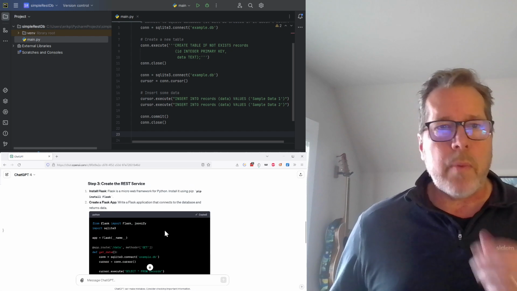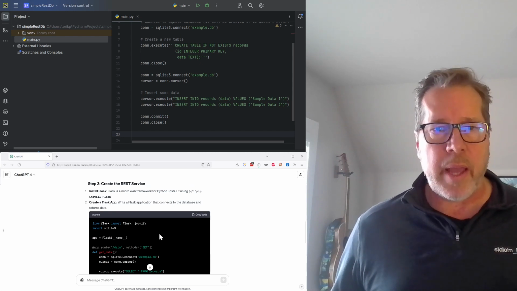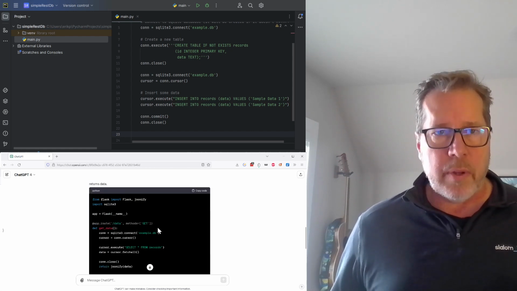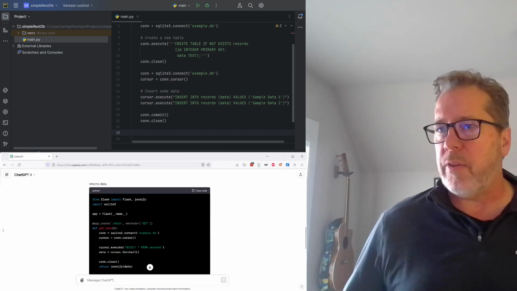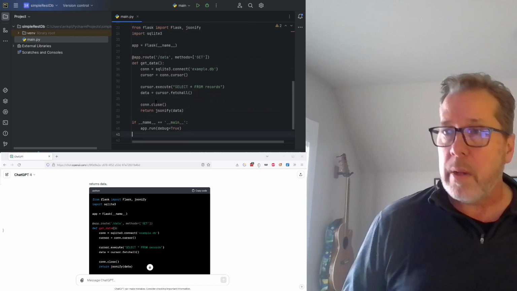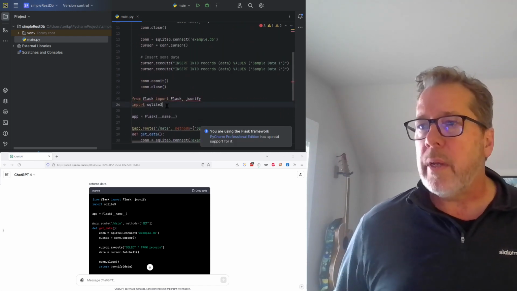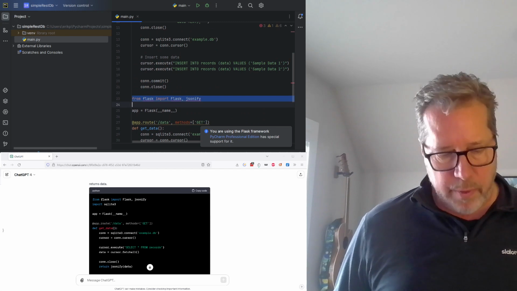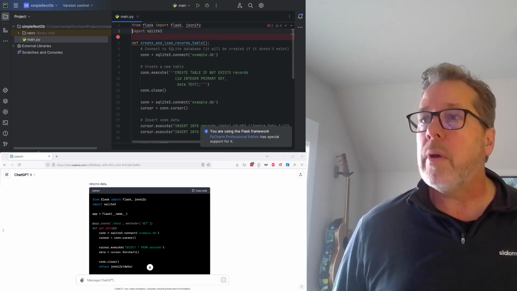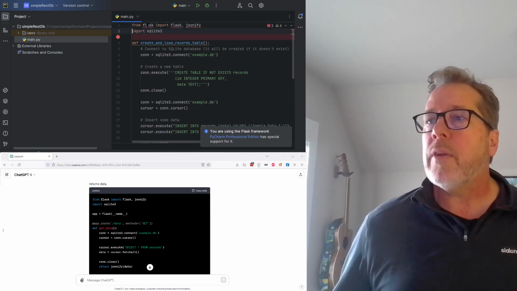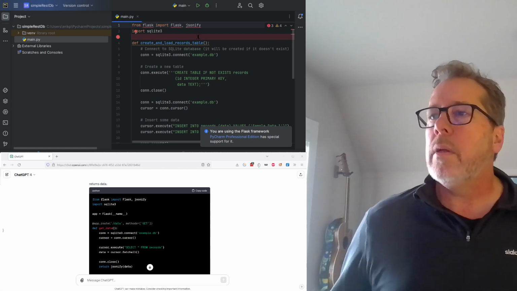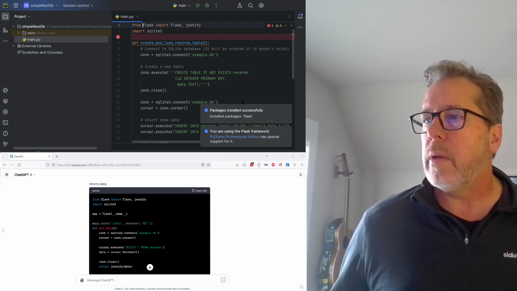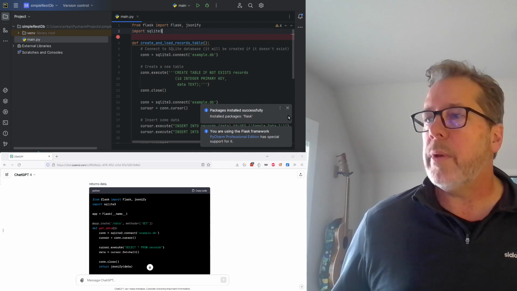Let's copy this code as well. This is going to create a Flask application. It's also got the import statement, so I'll need to dedupe that and move this Flask up to the top. So let me just paste this down below what I created already. I'm going to go up and fix my mess here and move this to the top where it belongs. We got some reds, so what is that? Alt-Enter, I think, in here. Yep. Install package Flask. Do I need to do that for jsonify as well? No. That should already be in there. Okay, good to know.